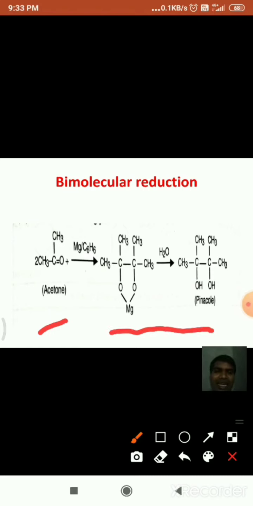Finally they form glycols. Here pinacol is formed, that means they undergo bimolecular reduction in the presence of metals. The two molecules get combined with the metal, and upon hydrolysis we get glycols. This is known as bimolecular reduction.